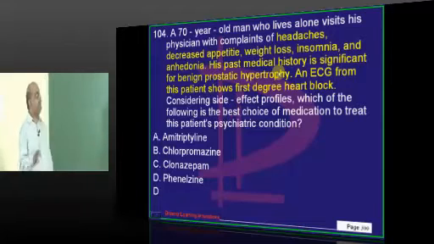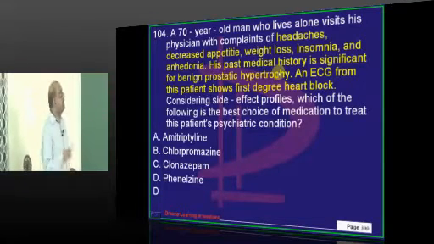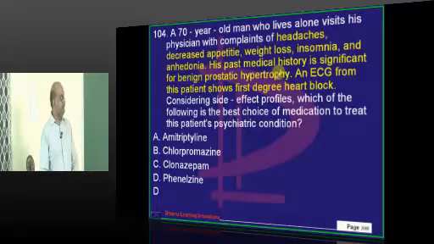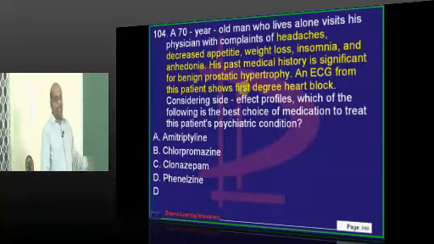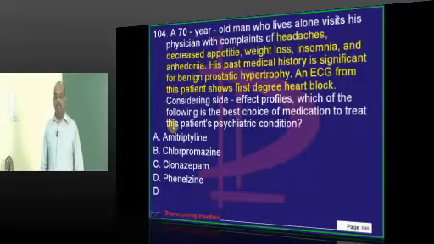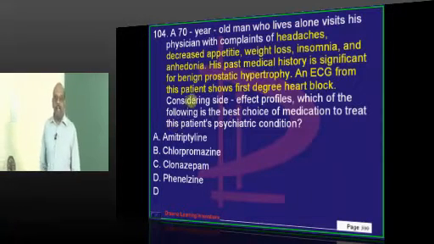Now, a 70-year-old man has headache, decreased appetite, also has BPH, first degree heart block, all the possible problems of geriatric care are there with him.